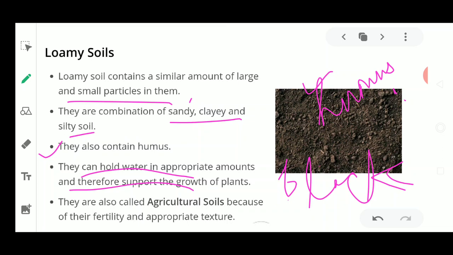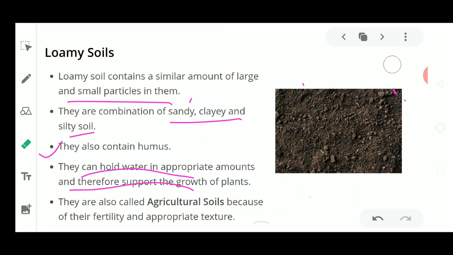It is happening because it contains both types of particles, small particles and large particles. The small particles present in this loamy soil allow the water to be held there, and once it is held there, it is going to stay there. Now the larger particles will absorb some amount of water. Since this soil is rich in humus, the humus is going to absorb the water which is held between the particles of the soil.